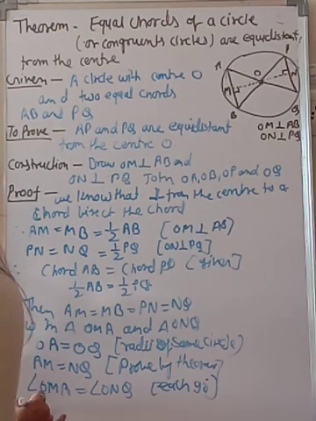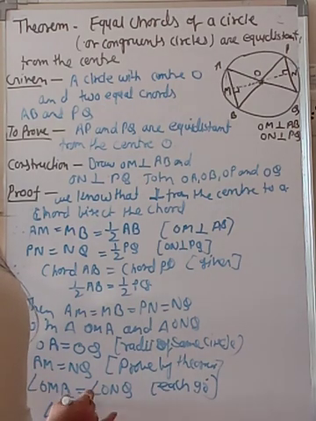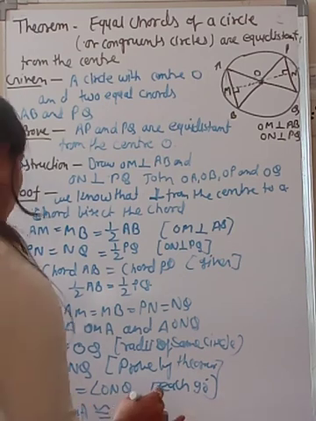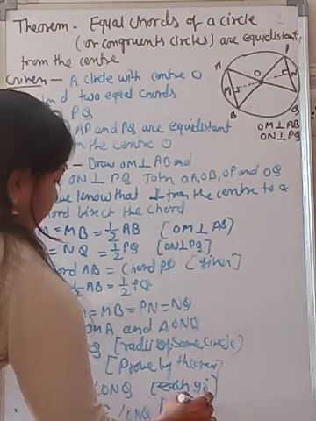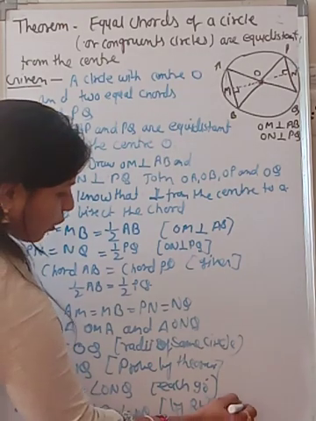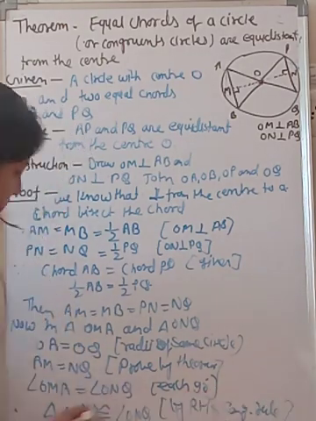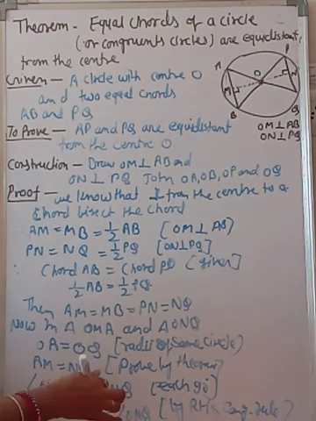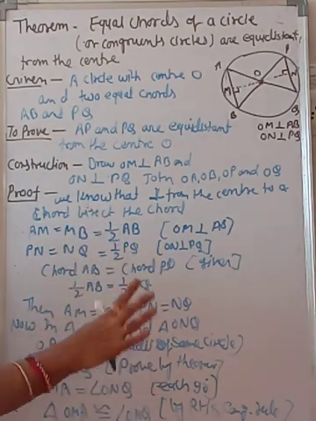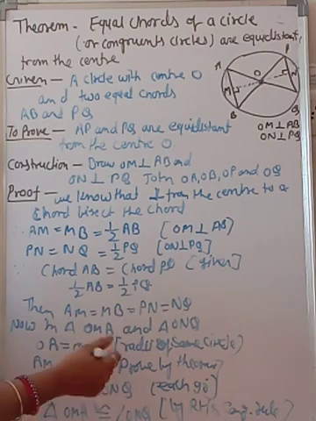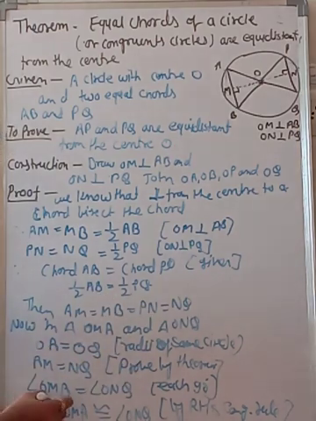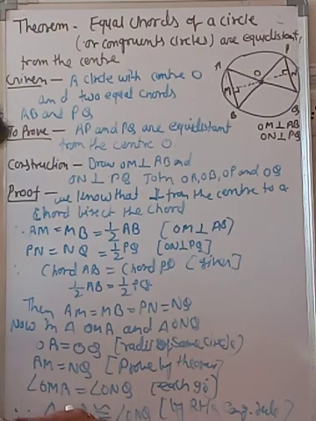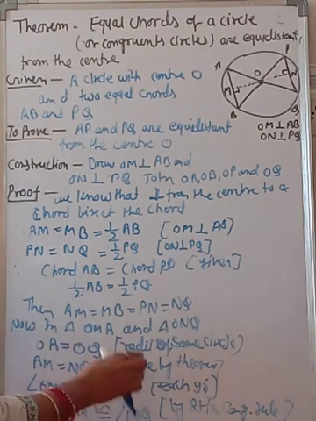So now triangle OMA is congruent to triangle ONQ by the RHS congruency rule, because here we are given two sides and one angle, and this angle is 90 degrees, and the perpendicular bisects the chord. So by using the RHS congruency rule, triangle OMA is congruent to triangle ONQ.